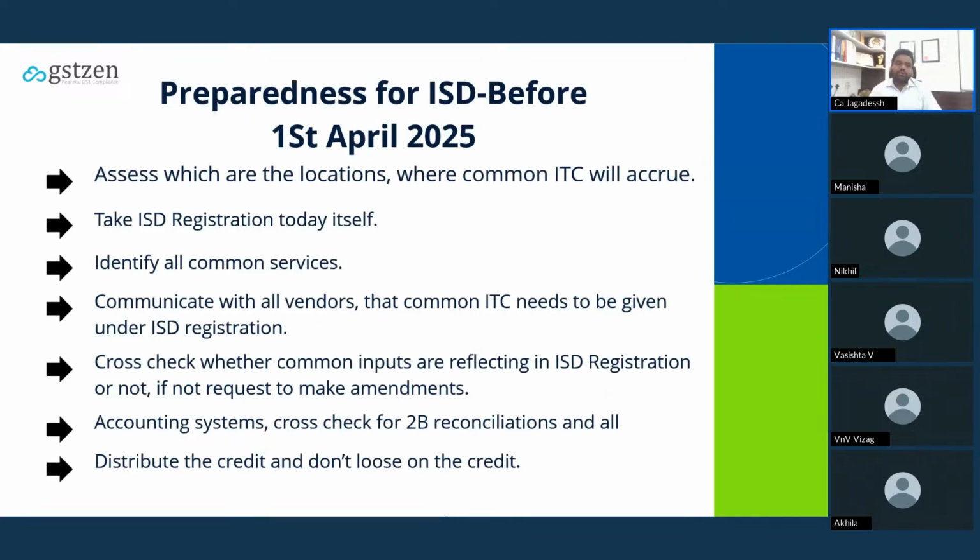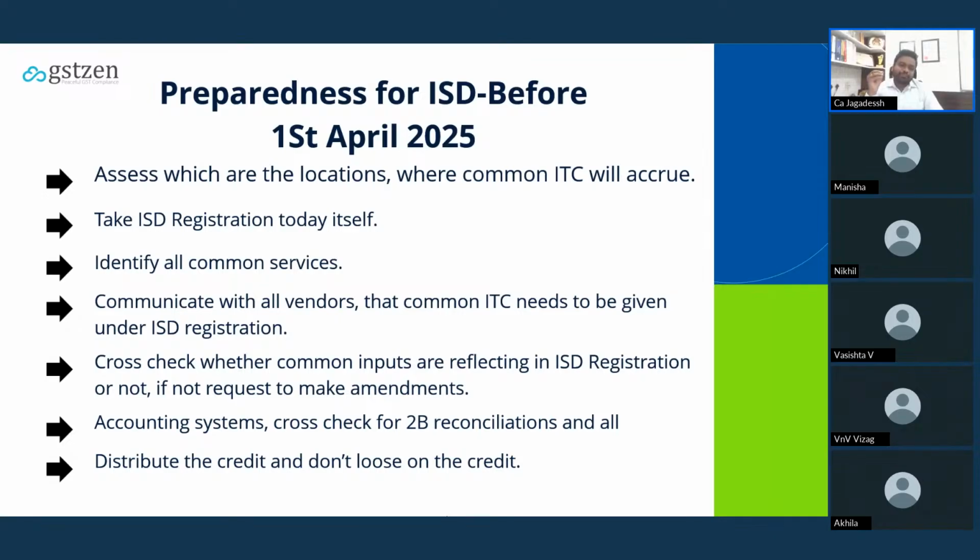So how to prepare to comply with ISD? As I said, from 1st April 2025 onwards, it's now mandatory. Still, we are seeing that many taxpayers have not taken ISD registration itself. Already we are in June. At any time, the department may issue notice or deny the credit if you have not complied with ISD.